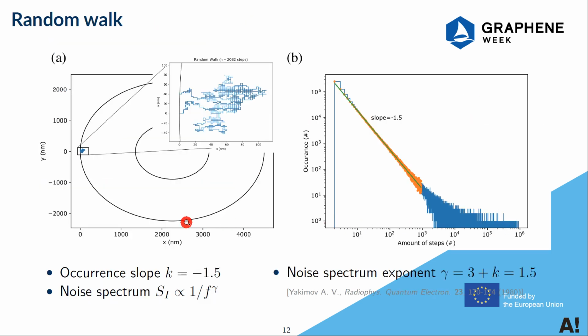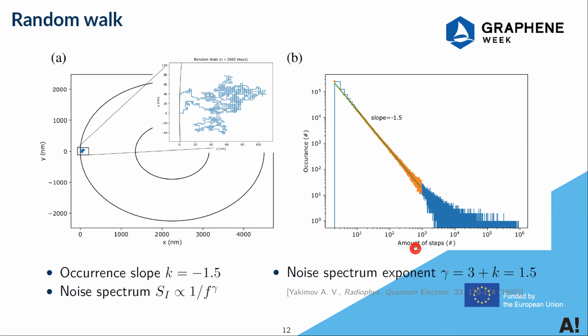We made a random walk simulation to get how many steps it takes for the particle to come back to the boundary after some random walk. And we recorded the occurrence number of 1 million simulations to get the occurrence slope to be minus 1.5.